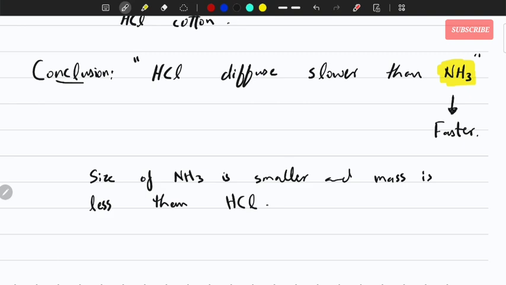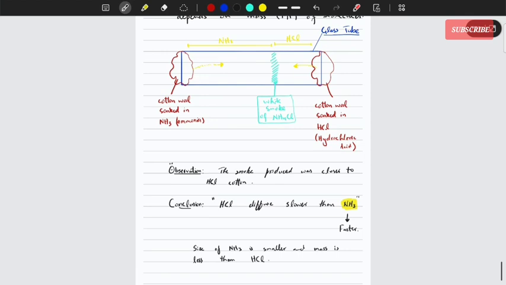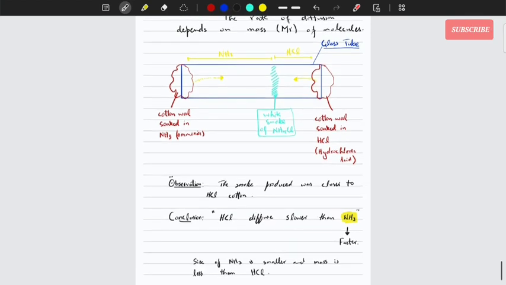So mass being less for the ammonia allowed it to move faster as compared to the HCl. This is the idea about the rate of diffusion. So from this whole experiment, we can say that the gases whose molecules are smaller or lighter, or you can say they have less mass, would diffuse faster than the gases with heavier molecules, right?